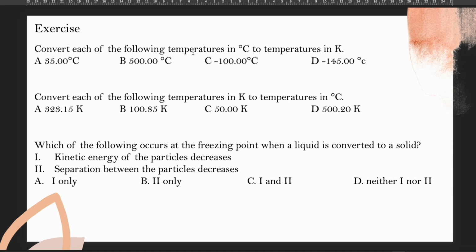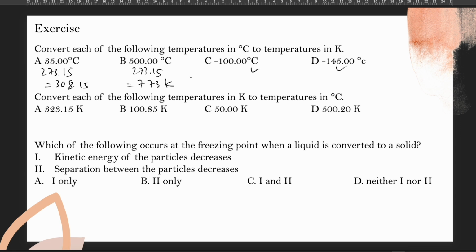Right, so now let's do a simple calculation. Let's convert each of the following temperatures in degrees Celsius to temperature in K. You can do this by yourself, but I will help you with this one. So 35 degrees Celsius, we convert into Kelvin. We add 273.15. So that would be 308.15. And this one also, we add 273.15.